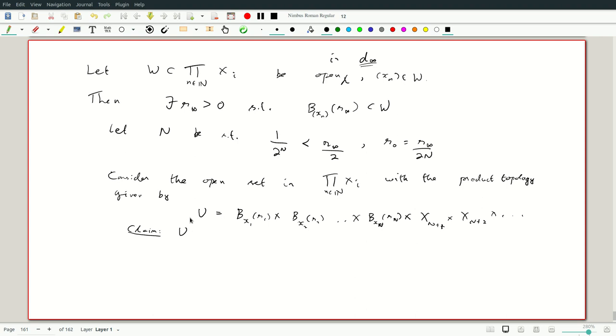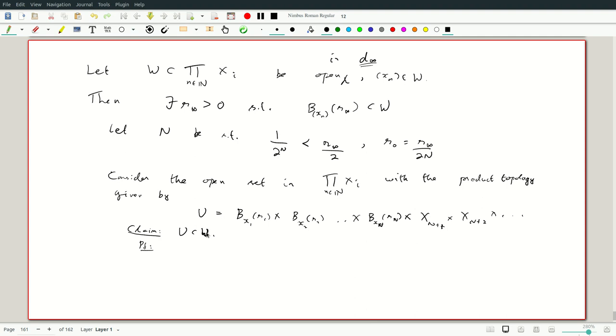By the way, in this and the other case, the fact that these are actually neighborhoods of xn is clear. I have not explicitly said that. Okay, so the claim is U is contained in W. So the proof of this claim, this is enough now. This will be an open set contained here.